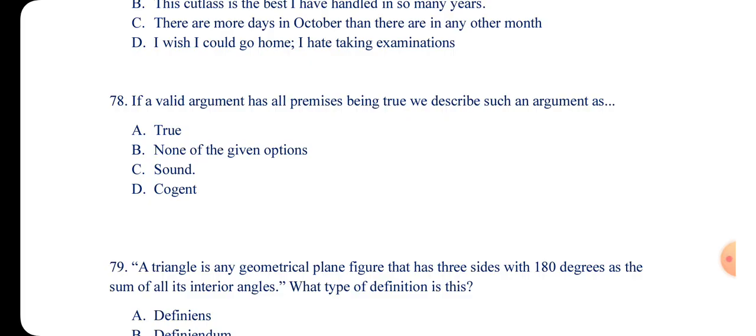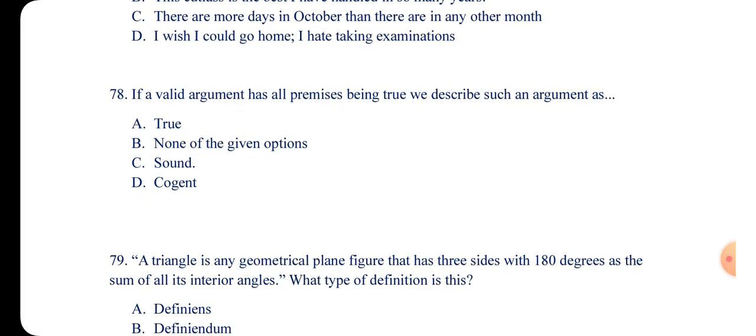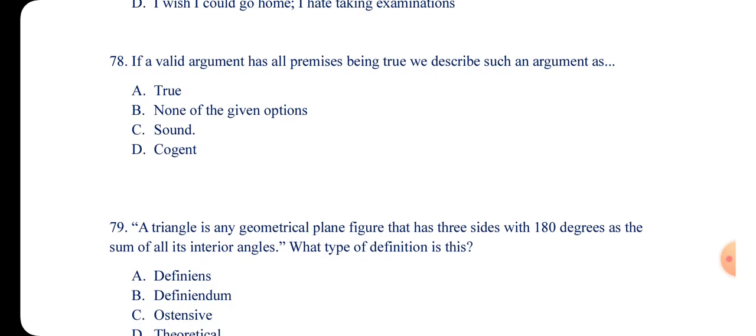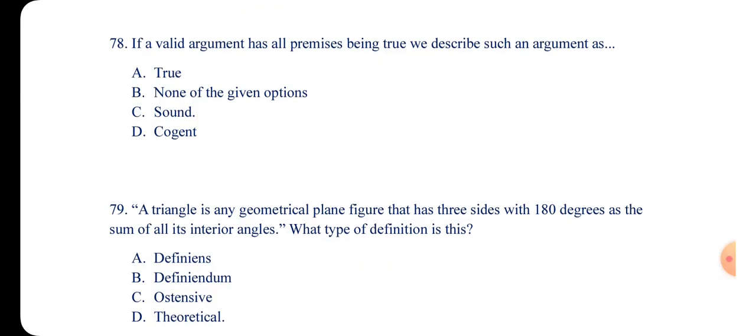Let me give you an example. If I say that all animals that live on a tree can fly, monkey is an animal, therefore monkey can fly. It's a valid argument, but not sound. Why is it not sound? Because it doesn't make sense. It is not true in reality. Do you get it? In reality, monkey doesn't fly. So if you say this, it becomes an unsound argument, but valid, right?